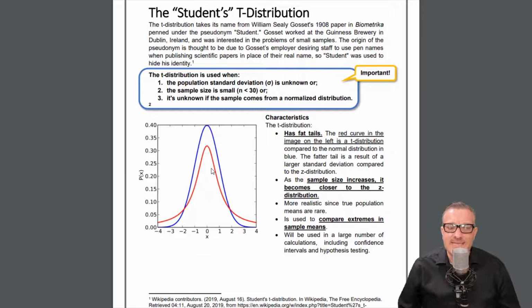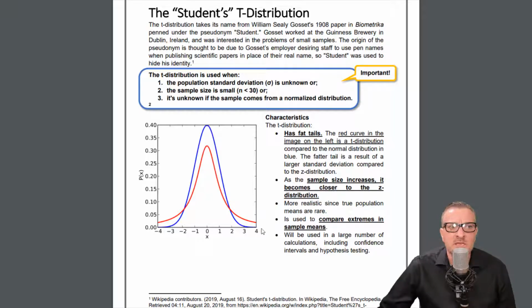It's not as tight in its grouping, and that's one of the precision issues of the T distribution. It's not as precise in the way that we can do some of our measurements with it. We can still come up to conclusions, but it's quite possibly not as accurate because of these things, such as the population standard deviation is unknown. The sample size is small. It's unknown if the sample comes from a normalized distribution.